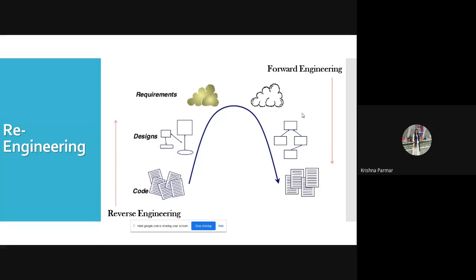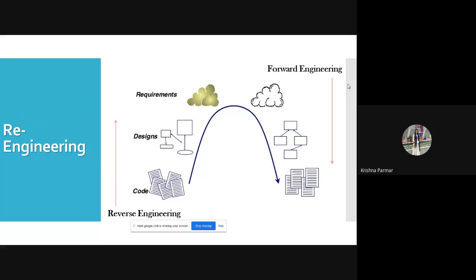That is the major difference. When you use software engineering, you don't have any existing product. You are starting from scratch. But when you apply forward engineering, you always have an existing product. Keep in mind, software engineering you can apply to any product, but forward engineering is always applied after reverse engineering. So forward engineering cannot be applied directly. You have to apply forward engineering after modification of your requirement or of the existing product.